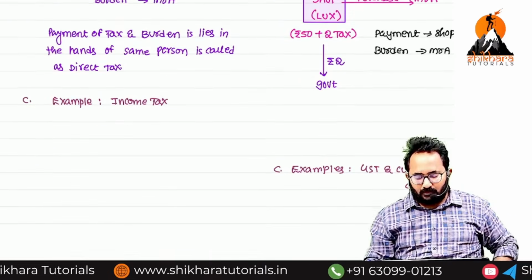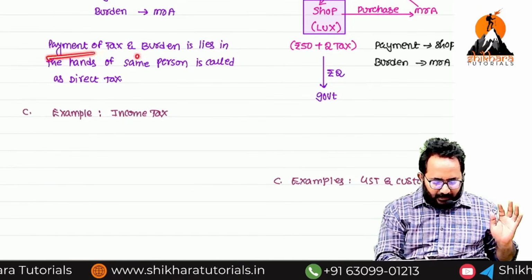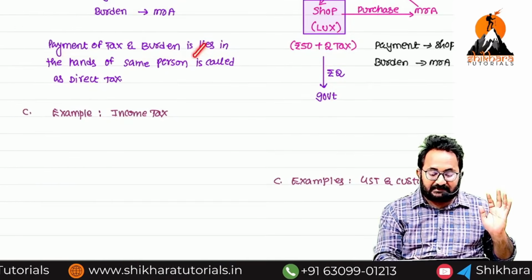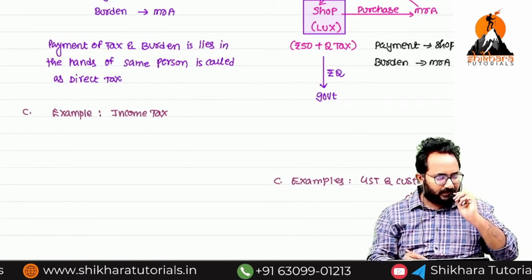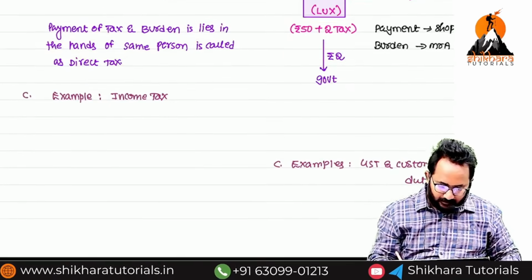Understood? Now, you can write it down. Payment and burden does not lie in the hands of the same person is called as what? Indirect tax. Understood? Yes.